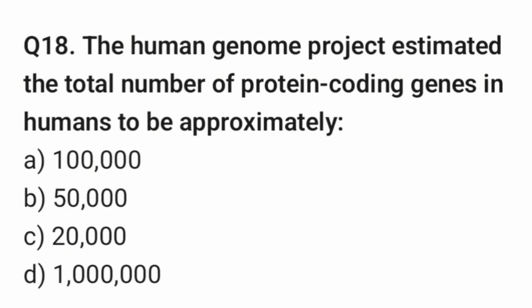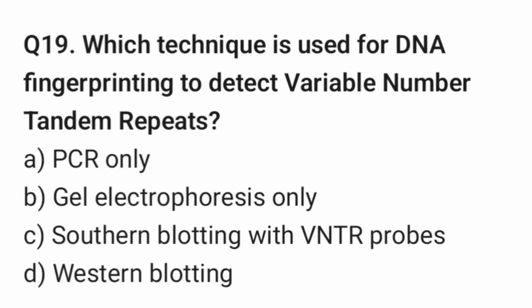Right answer is option C. 20,000 protein coding genes. Question 19. Which technique is used for DNA fingerprinting to detect variable number tandem repeats? Right answer is option C. Southern blotting with VNTR probes.